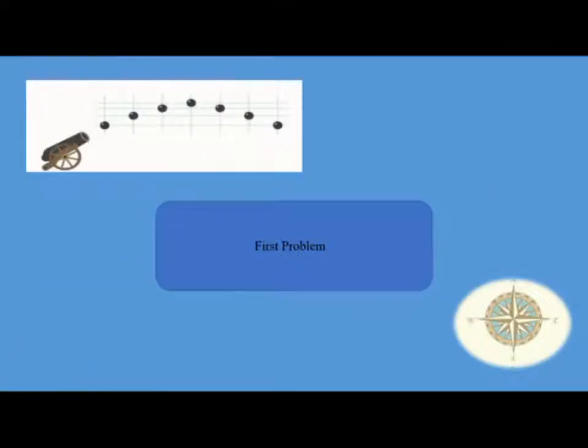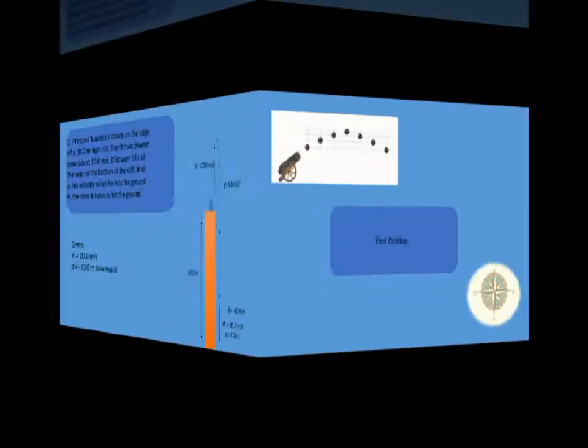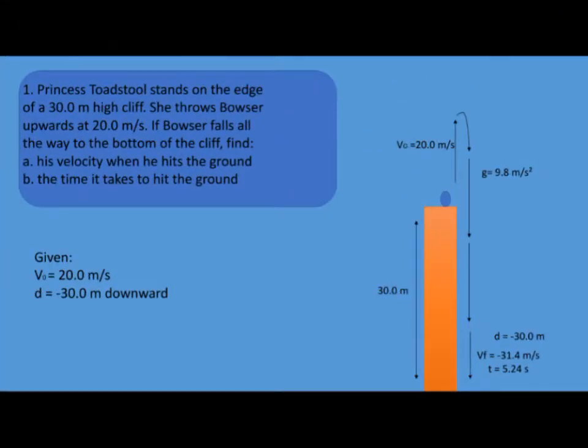For the first problem, Princess Toadstool stands on the edge of a 30-meter high cliff. She throws Bowser upwards at 20 meters per second. If Bowser falls all the way to the bottom of the cliff, find A, his velocity when he hits the ground, and B, the time it takes to hit the ground. For this problem, Nino Manalo and John Inigo Alves will solve it.